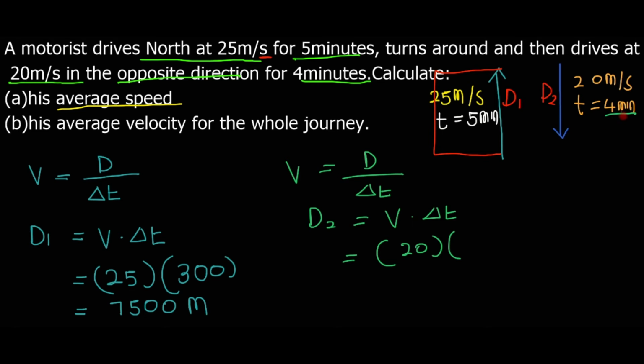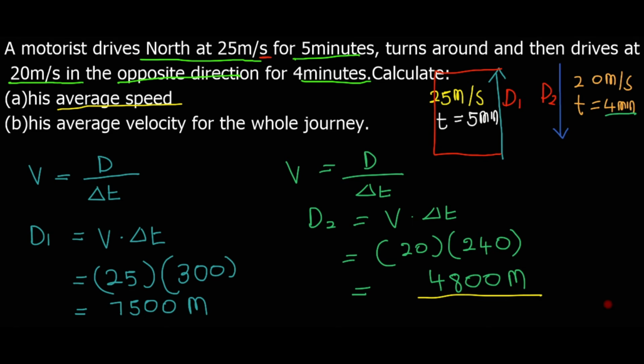Ra tseba re moving from minutes to seconds, re multiply ka 60. So re tlo re 4 times 60, and then 4 times 60 e re fa 240. Therefore re tlo re 20 times 240 e re fa 4,800 meter. So re kry-ile this distance ya go ya up le ya go ya down.